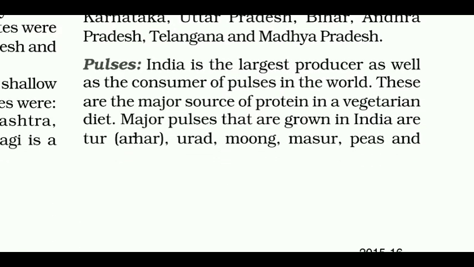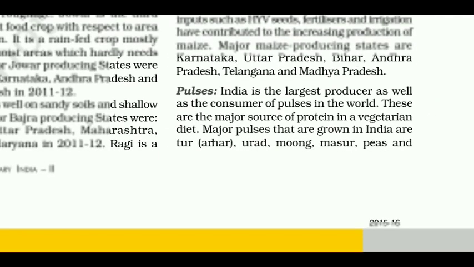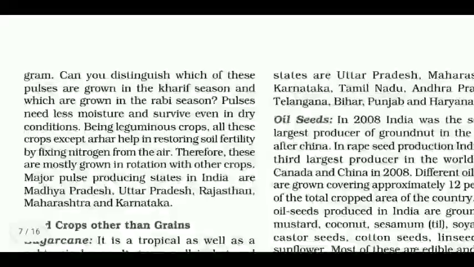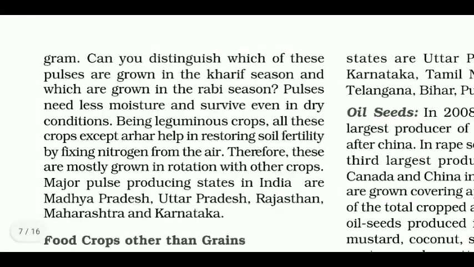Next, pulses. India is the largest producer as well as the consumer of pulses in the world. These are the major source of protein in a vegetarian diet. Major pulses that are grown in India are tur, arhar, urad, moong, masoor, peas and gram. Can you distinguish which of these pulses are grown in the kharif season and which are grown in the rabi season?